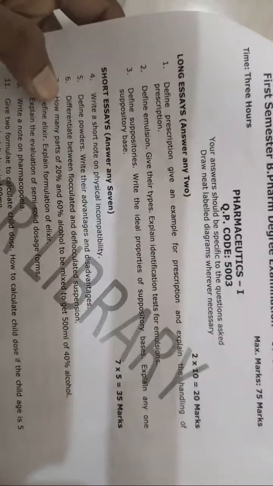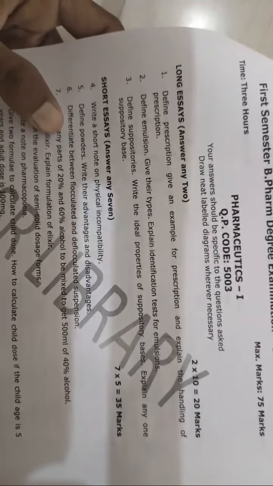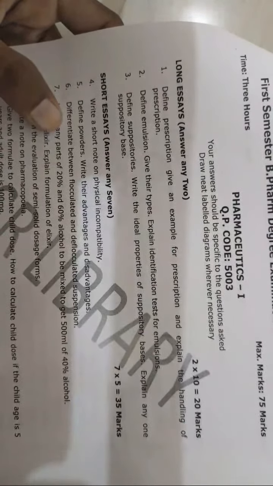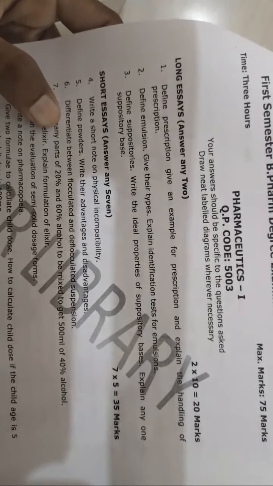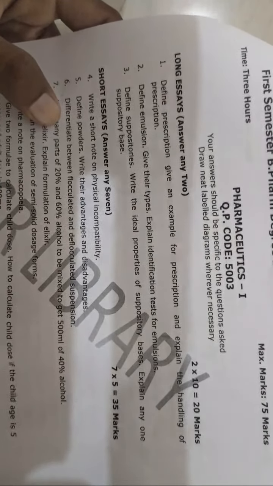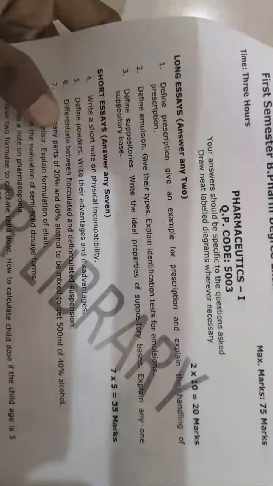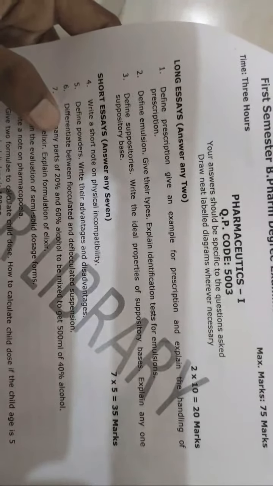Powders, advantages and disadvantages. Difference between flocculated and deflocculated suspension. Here first you write what a suspension is. Then you write the advantages of suspension, then the disadvantages of suspension. Then you go on writing what a flocculated suspension is, then a deflocculated suspension. If a page remains, if you have written 2 pages and one more page is remaining, then you just write any one preparation.